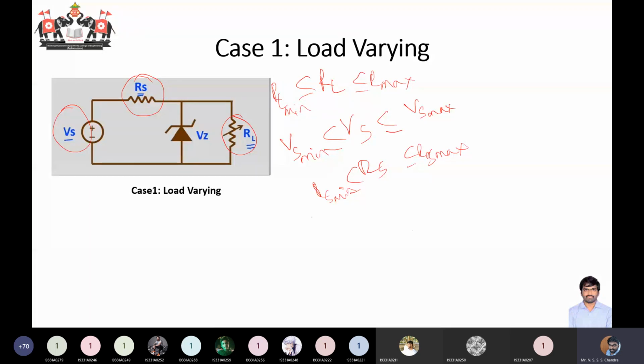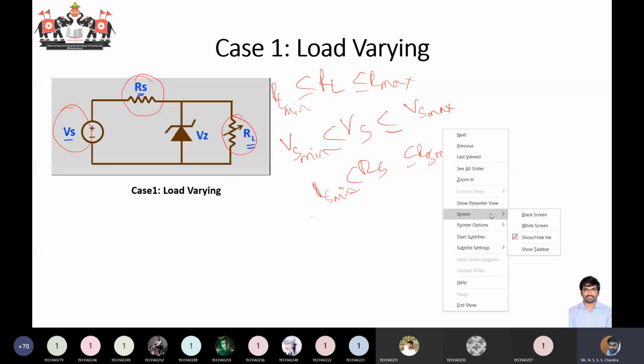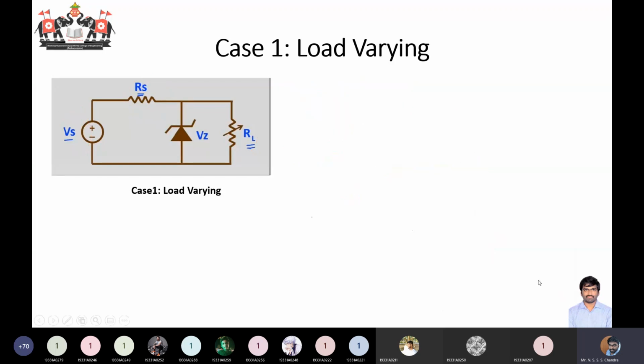In this circuit, we'll assume that only RL is varying, and your VS and RS are remaining constant. I'll erase whatever I have written. Initially, your RL is only varying.